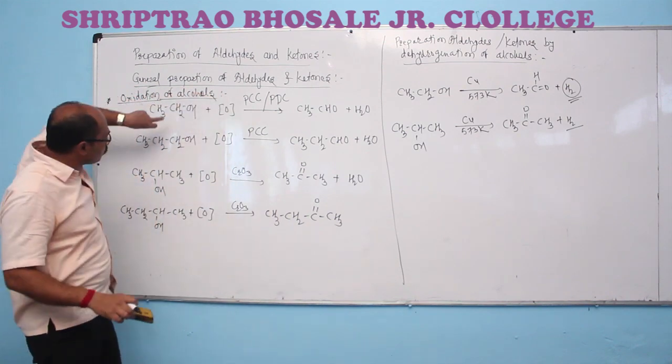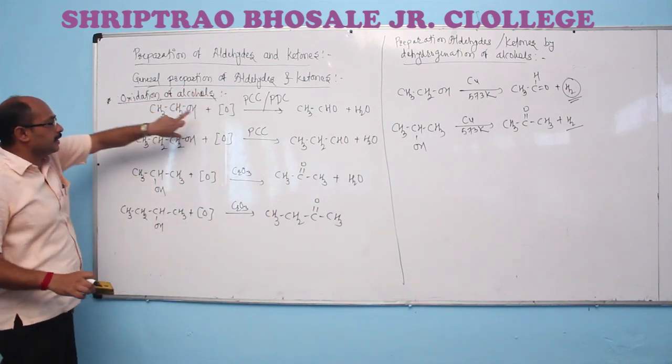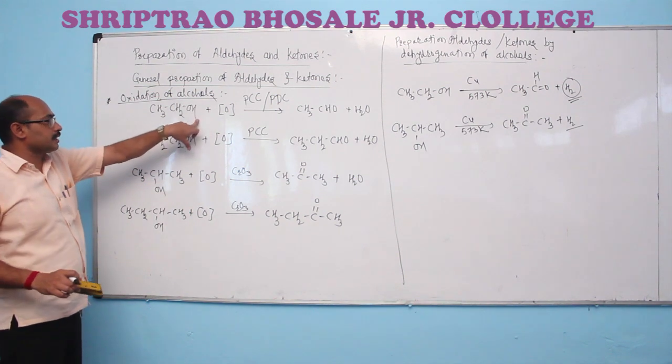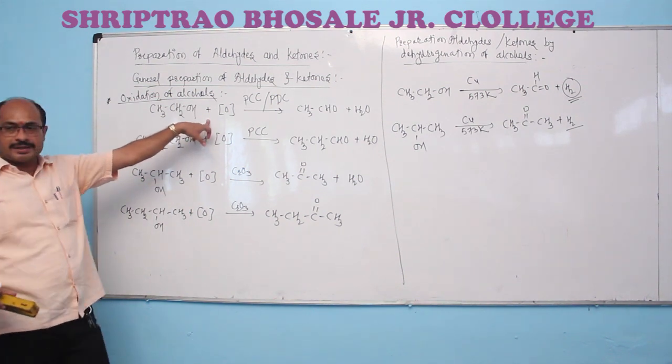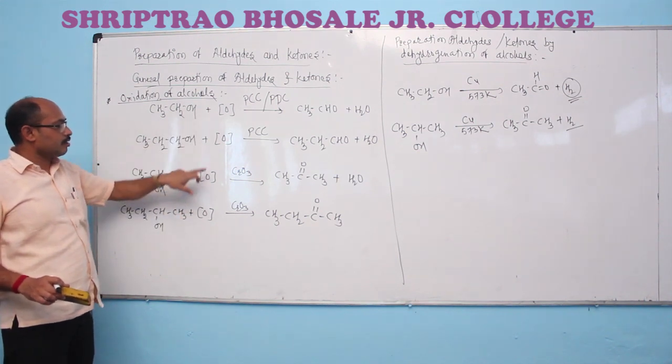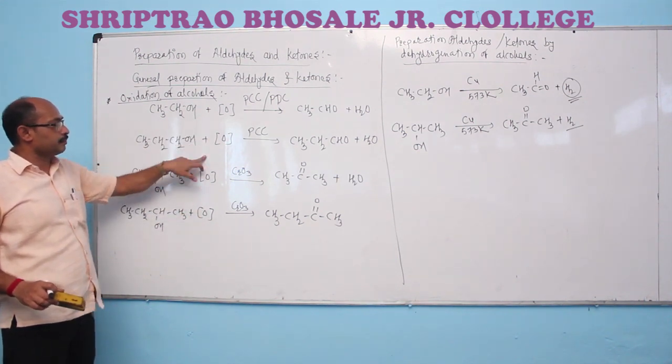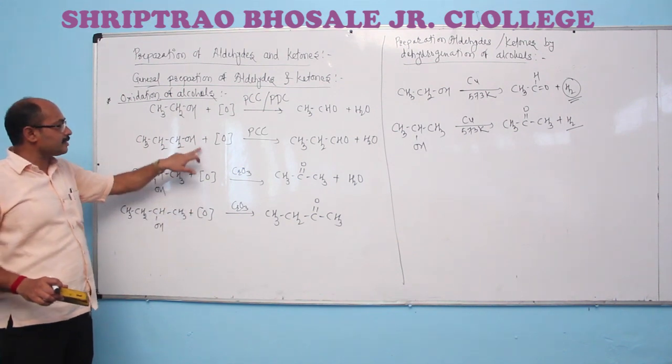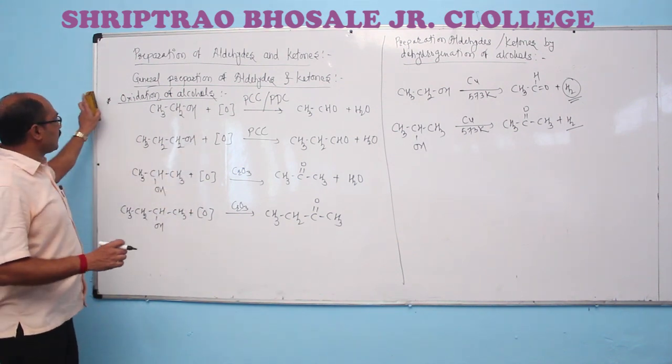The earlier reaction is also a removal of hydrogen, but it has the introduction of oxygen. That reaction is conducted in presence of an oxidizing agent. So we consider that reaction as the oxidation of alcohols for the preparation of aldehydes as well as ketones. The next reaction,